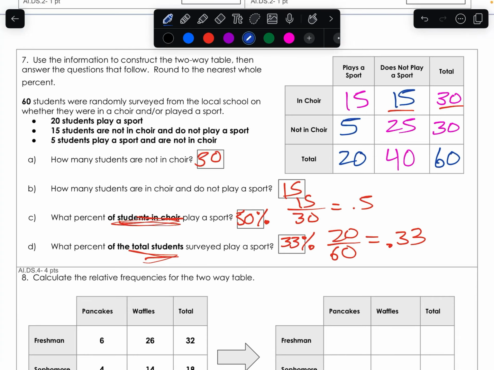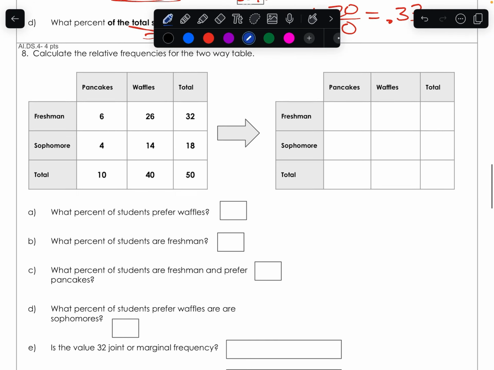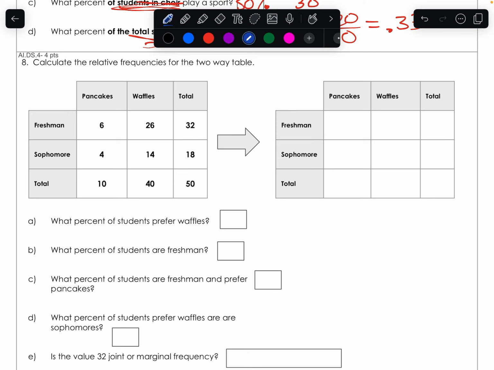So our next one, we have calculate the relative frequencies. Relative frequencies is talking about the percent out of the total. So everything is out of 50. So I have 6 divided by 50. That's going to be 12%. 26 divided by 50. That's going to be 52%. 32 divided by 50. That's going to be 64%.